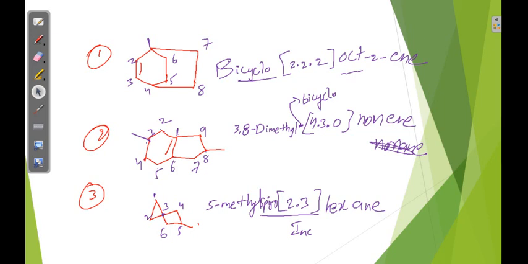I want to give a few more questions, then this topic is ended. These are the bridgehead carbons. I am giving one double bond here.